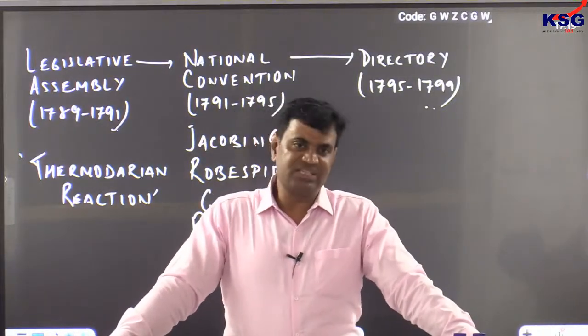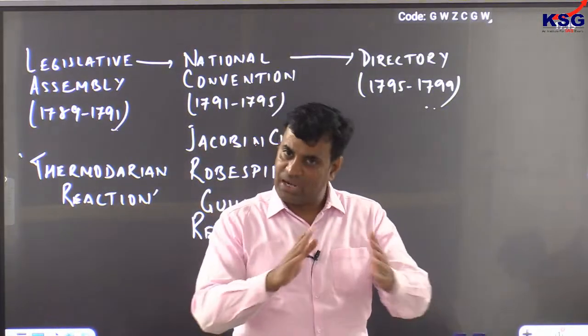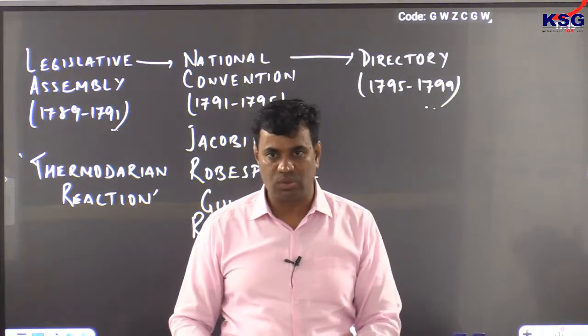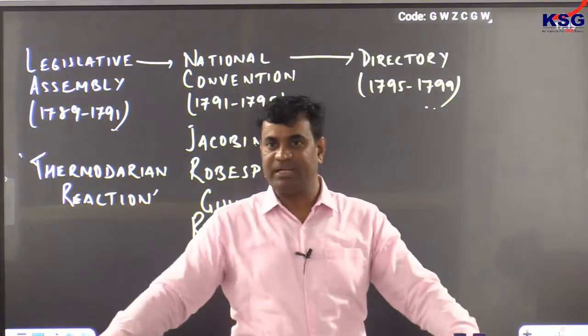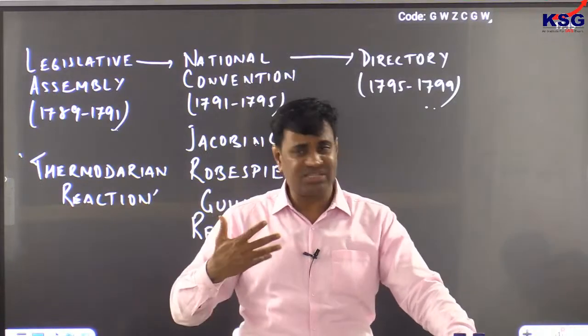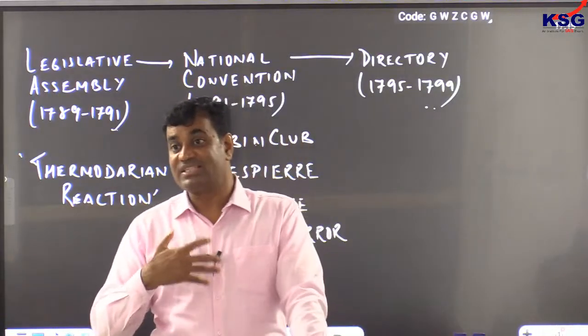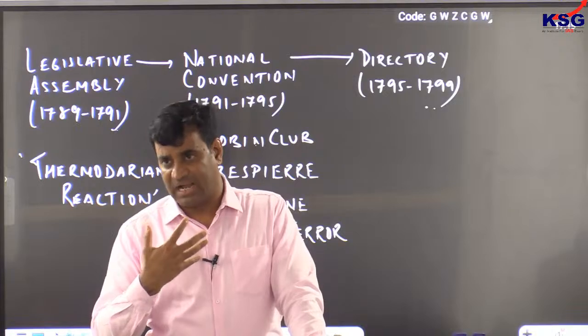Clear? So by this time Napoleon succeeded in diverting the attention of Austria, also diverting the attention of Britain as well. Clear? And by this time Napoleon began to be regarded as savior by the people of France. Clear?